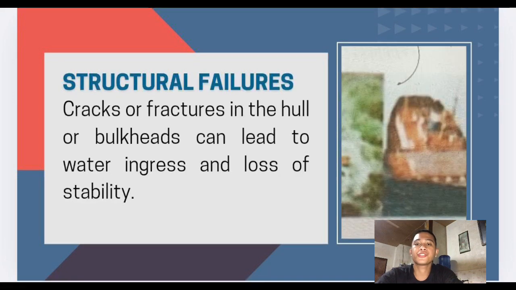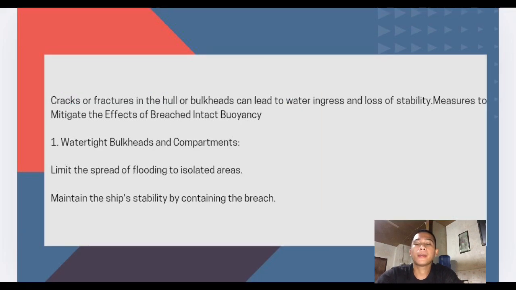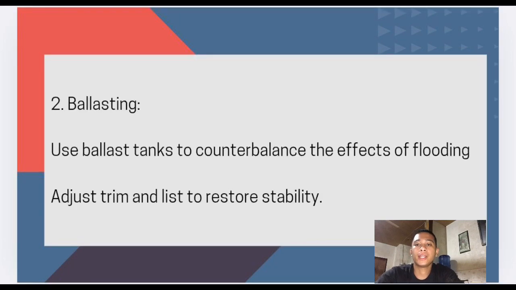Number three is structural failures. Cracks or fractures in the hull or the bulkheads can lead to water ingress and loss of stability of the ship. We have measures to mitigate the effects of a breach in intact buoyancy. Number one, watertight bulkheads and compartments. Limit the spread of flooding to isolated areas. Maintain the ship's stability by containing the breach.